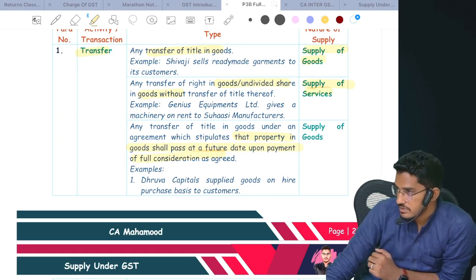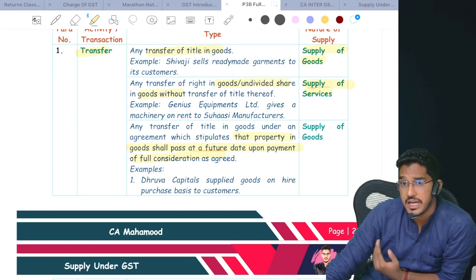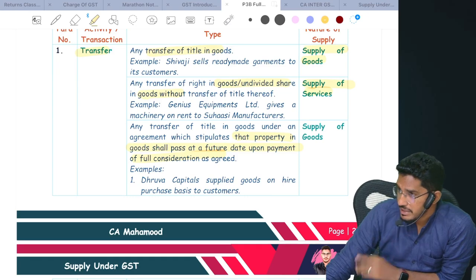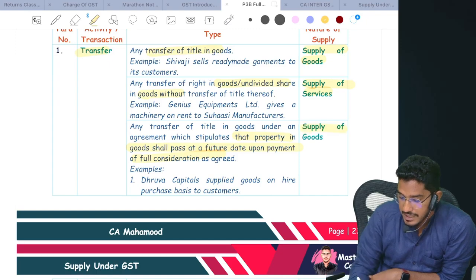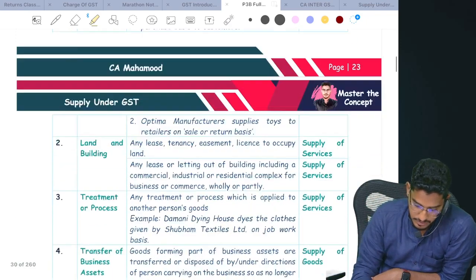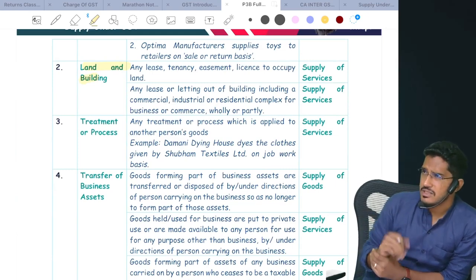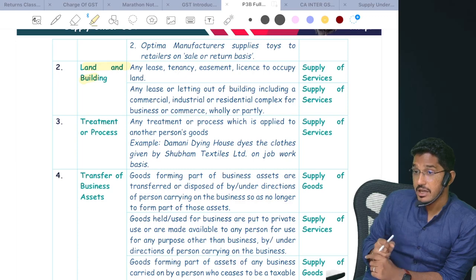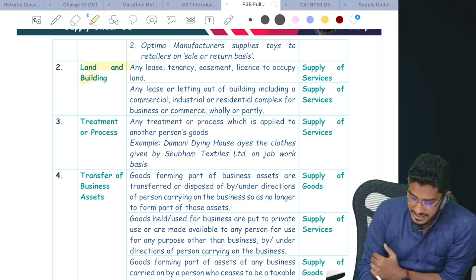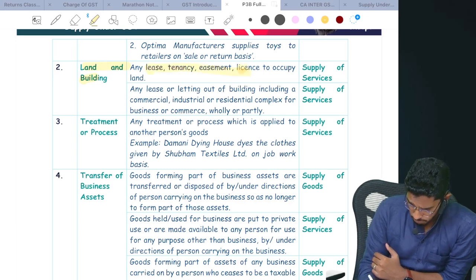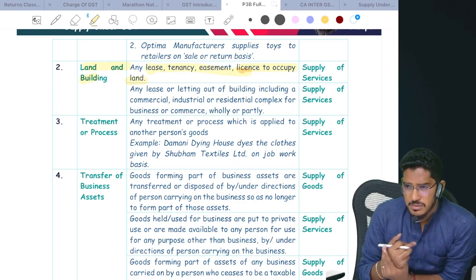Hire purchase transaction, where ownership will get transferred at a later date when full payment is received. So even hire purchase transactions will qualify as supply of goods only. Next, land and building. As I've told, sale of land and building might be exempted, but here they talk about renting or leasing. So if there is any lease, tenancy, easement, or license to occupy any land, common sense here: supply of goods or supply of services?